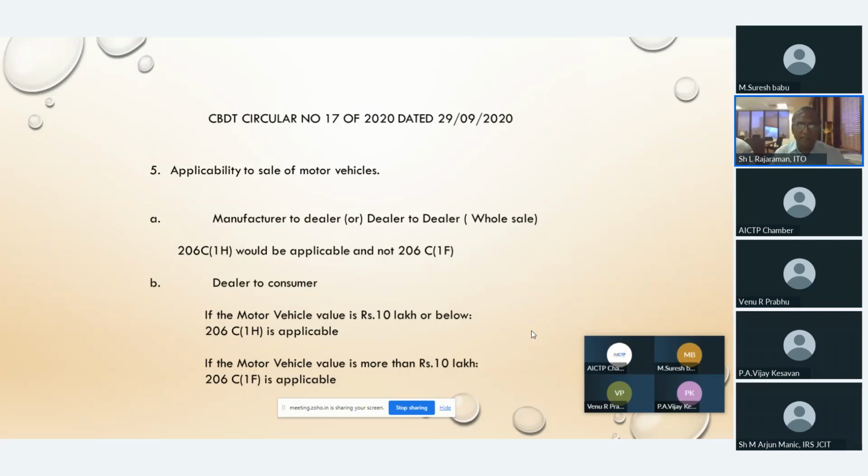All these circulars can be straight away downloaded from Google. You only have to type the CBDT circular number, and it is readily available on the Google platform. The second category is, if the motor vehicle value is more than rupees 10 lakhs, then 206C(1F) will be applicable. This we will have to keep in mind.